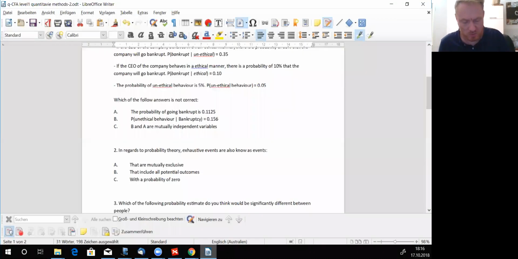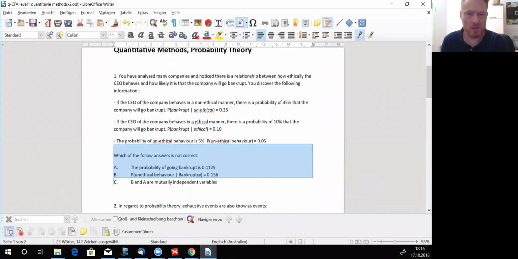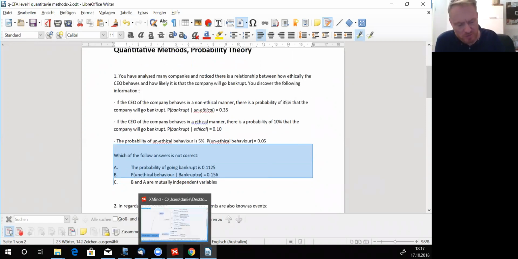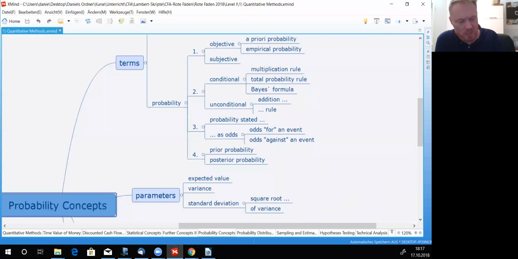And what we'll be dealing with as well is this. Let's take a look. This could be your CFA Level 1 question. I just copied five or so questions. So now, first, let's take a look here again at the mind map.